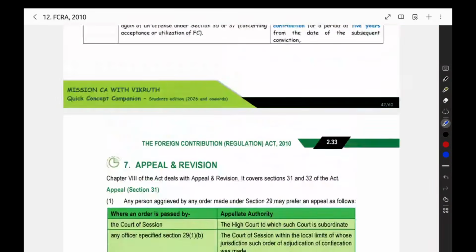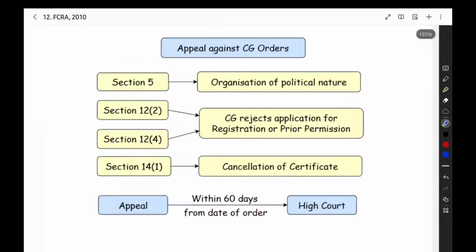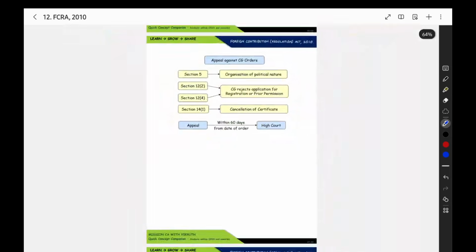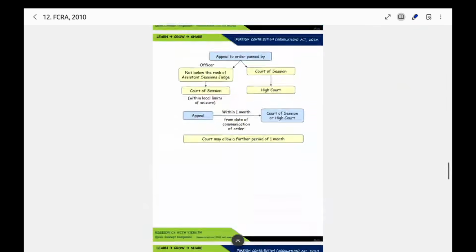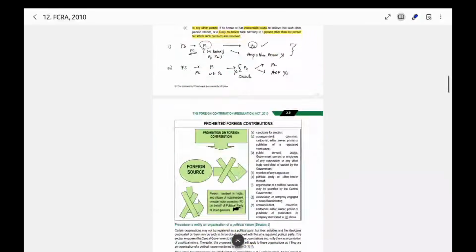Then we have some specific orders, and I will tell you one more point. In Section number 5, we can take organization of political nature. I would have told you in short what the meaning of organization of political nature is. It is an organization which is doing political activities but is not registered as a political party. That is a political organization.